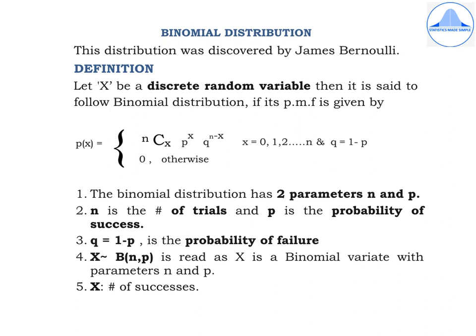Now in the fourth point, I am using a notation, that is x, and then you have the symbol tilde, then you write b within brackets n comma p. Now this expression is read as x is a binomial variate with parameters n and p. The next point is capital X always denotes the number of successes, and it will depend on the problem under consideration.